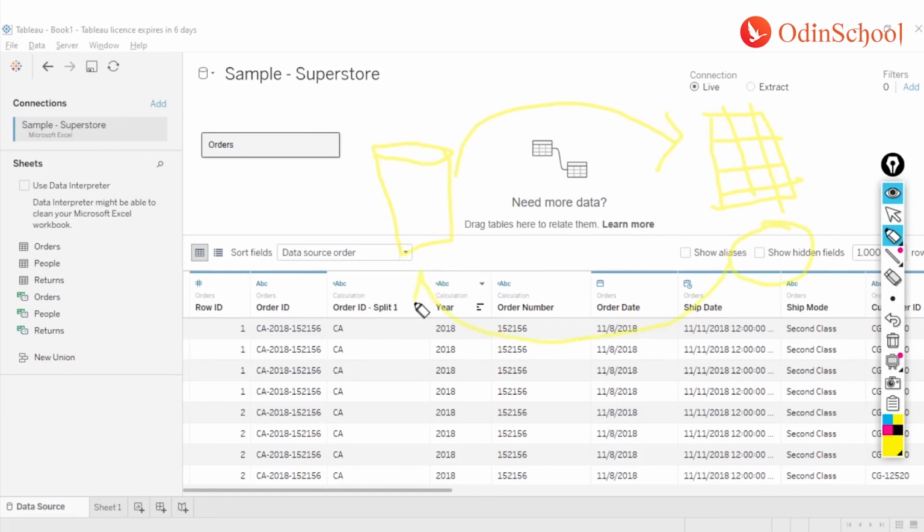Tableau does not have the power or the capability to write back the information. It's just one way. You take the data from the database, you do all the changes and you keep it over here. That's the reason we have saved data sources, right? In case I make any changes to my data and I want to reuse it at a later point of time, I will save it as a saved data source, which is a kind of replica of your original database, and then I will leverage that saved data source for any other projects. But we cannot write it back into our database.